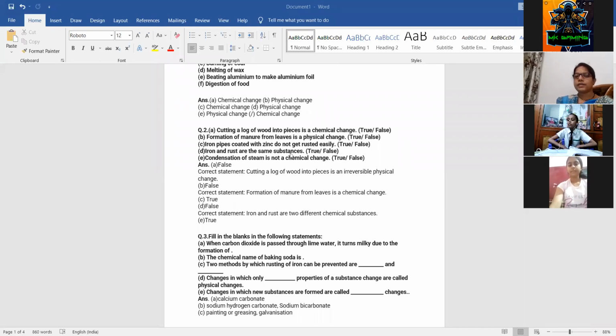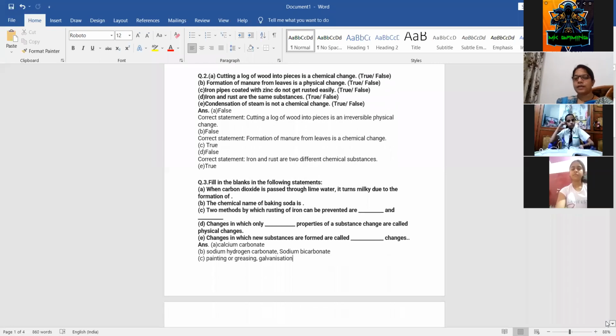Now next, iron and rust are the same substances. This statement is false because they are not the same substances. We have studied in the chapter that rust is iron oxide. So this statement is false. Last one, condensation of steam is a chemical change. Then yes, it is true. So this is all regarding your true or false.